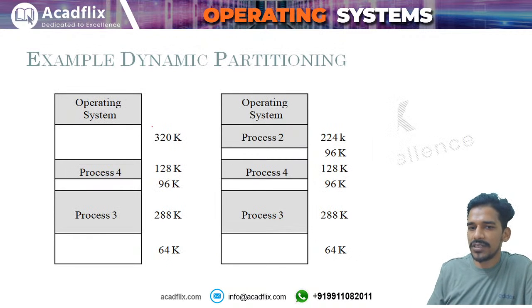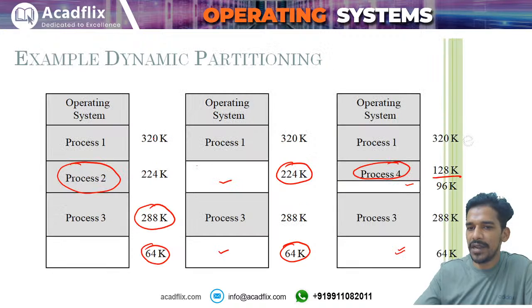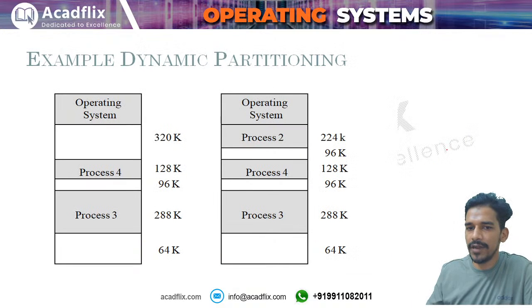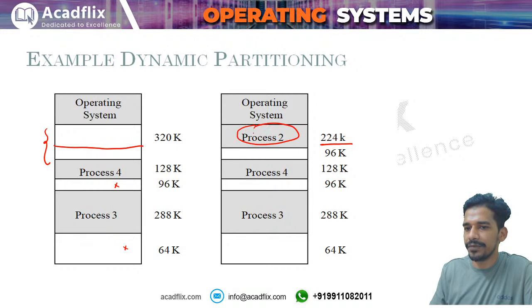So like this, processes will keep releasing the partitions. For example, let us say now process P1 also completes. Process P1 completes and it will release this partition. Now you will have one more free partition, that is 320 kilobytes. Let us say now again process P2 comes with a demand of 224 kilobytes. Then we cannot allocate here, we cannot allocate here. So we will make two partitions of this partition and allocate to process P2. Now you have three partitions left, that is 96 kilobytes, 96 kilobytes and 64 kilobytes, right?